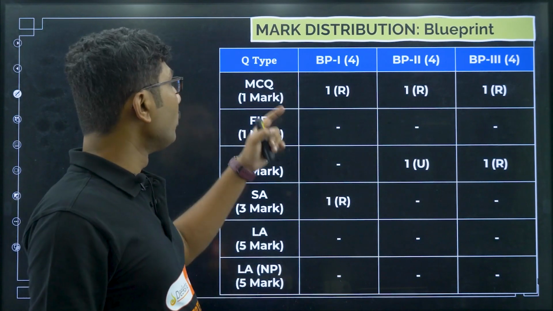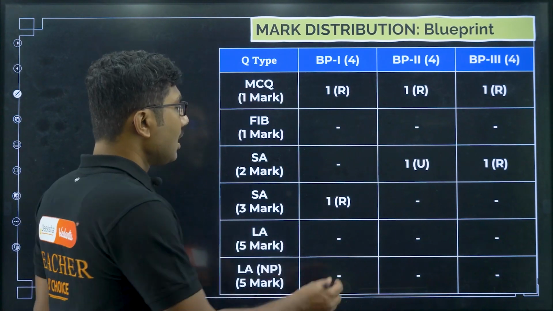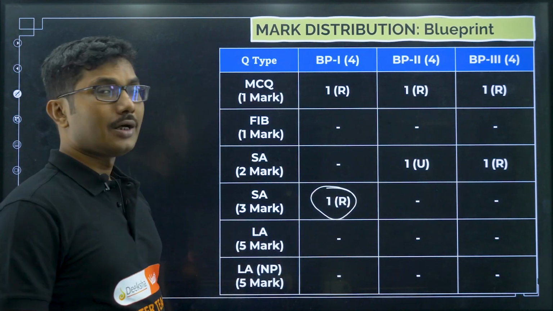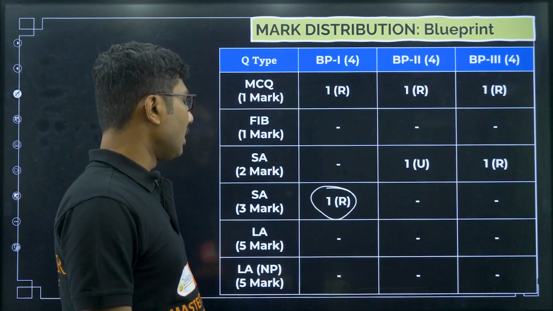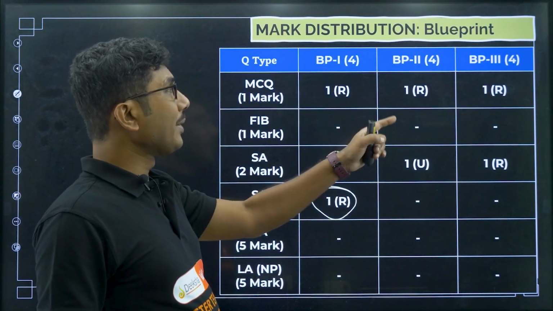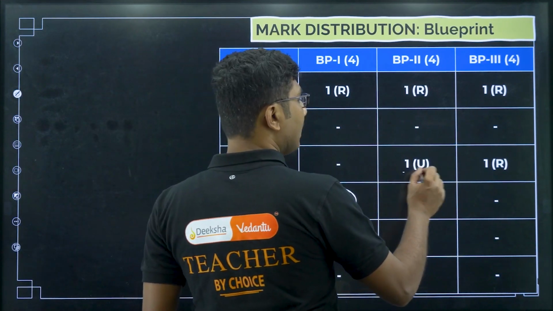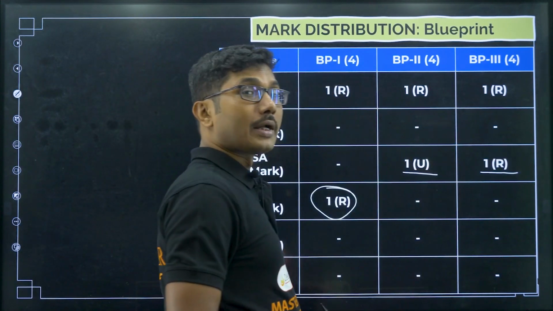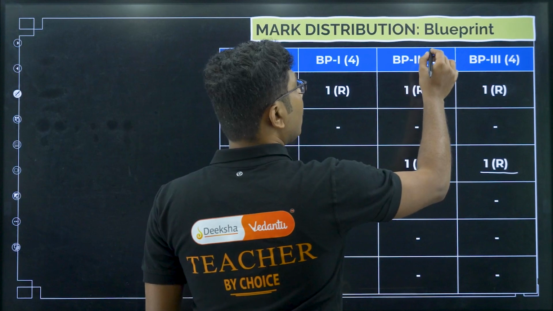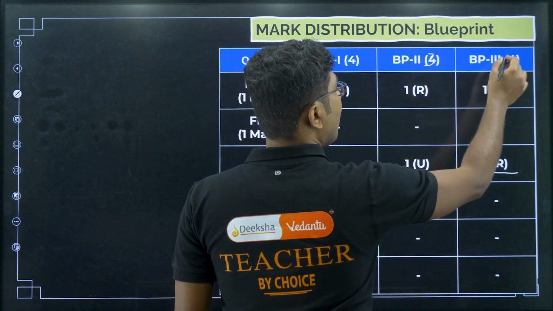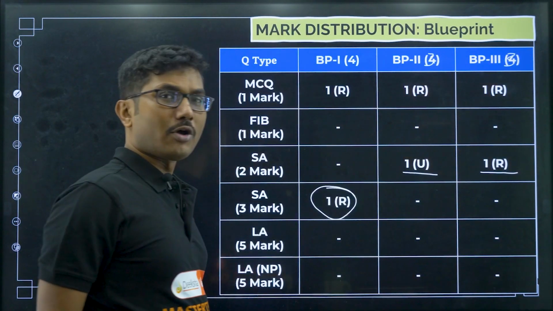Next, in blueprint 1 there is a 3 mark question, which is a remembering based 3 marks question, and in blueprint 2 and blueprint 3 they are saying there will be a 2 marks question from this chapter. So the weightage of this chapter is 3 marks from these blueprints.